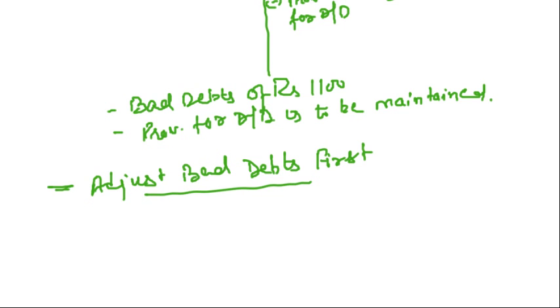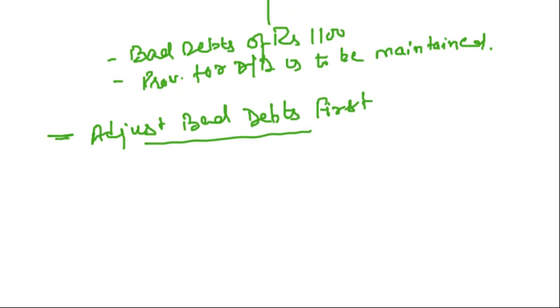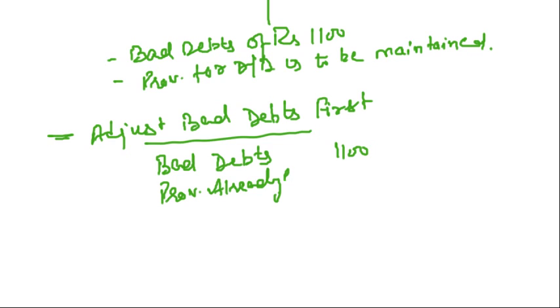How are you going to adjust? You can see there is already a provision of 800 in the balance sheet. So we will use this 800 to adjust the bad debts of 1100 first. What are the remaining bad debts? The total bad debts are 1100. Provision already created is 800. What are the remaining bad debts? 300. Clear?